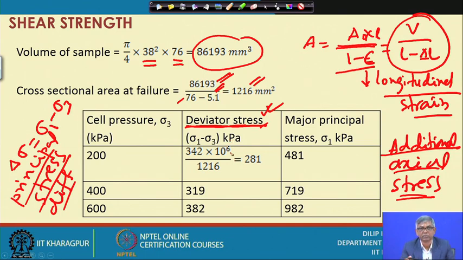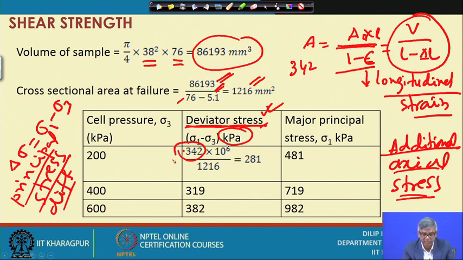If I go back to the data, it was actually 342 Newton. This will be 0.342, and the area is in meter square.